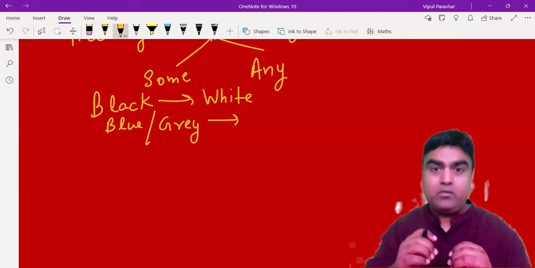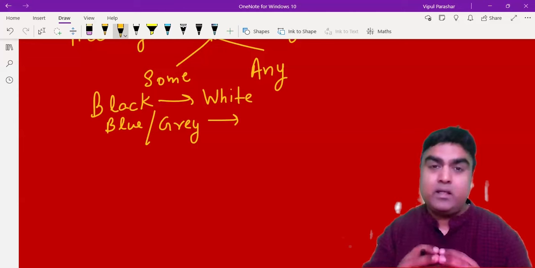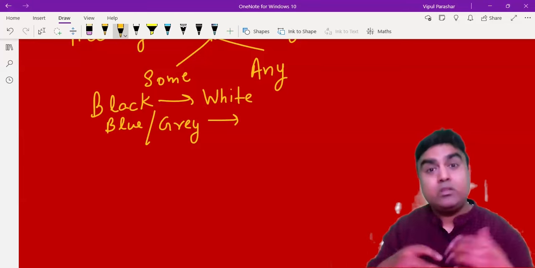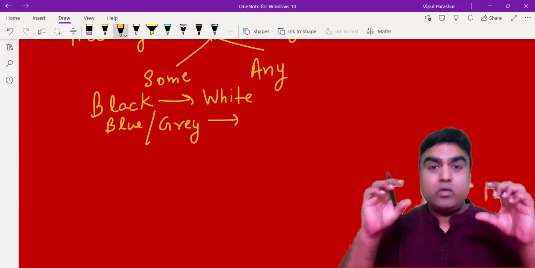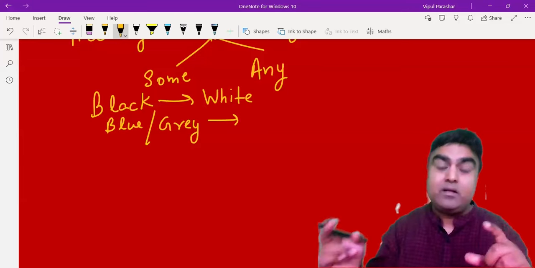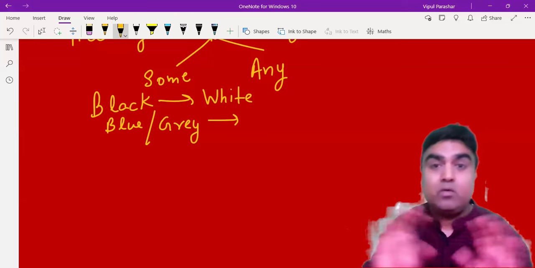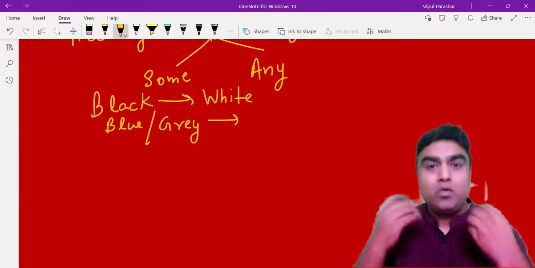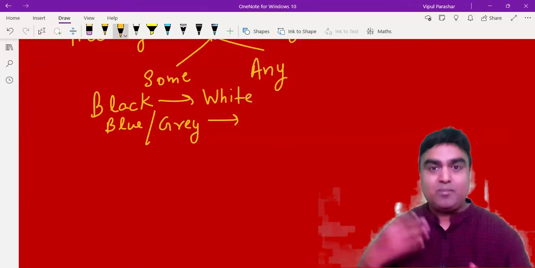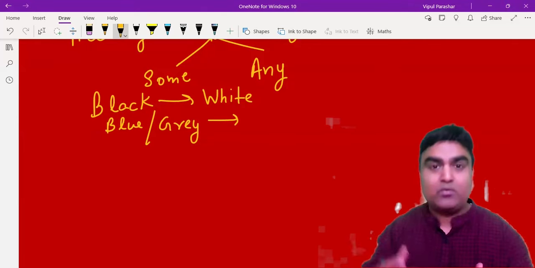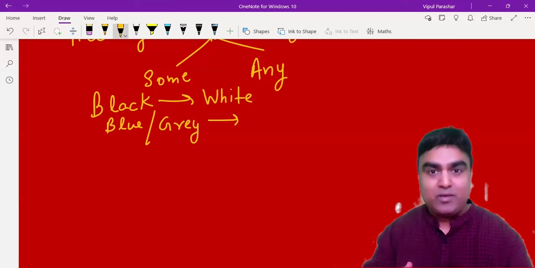So the point I'm trying to say is it is not an ANT, it's not an assumption negation technique. It is basically a logical negation technique. So try to understand what is the logic or what is the meaning of that sentence, and then try to negate the logic and not just by putting not or no, you are going to reach your answer. Am I clear? Let me give one more example to make it much more clear to you, so that you understand what I'm trying to say.